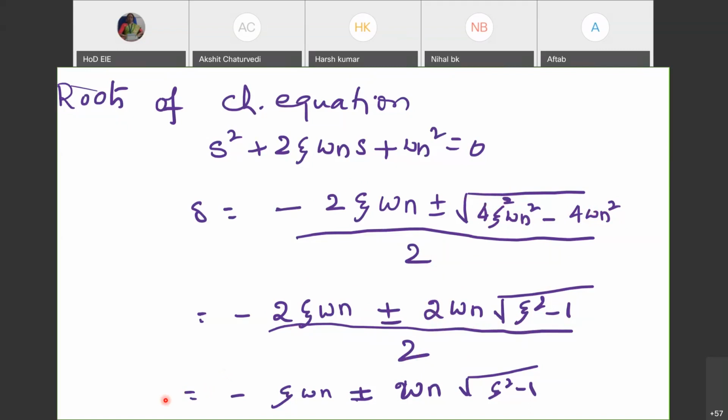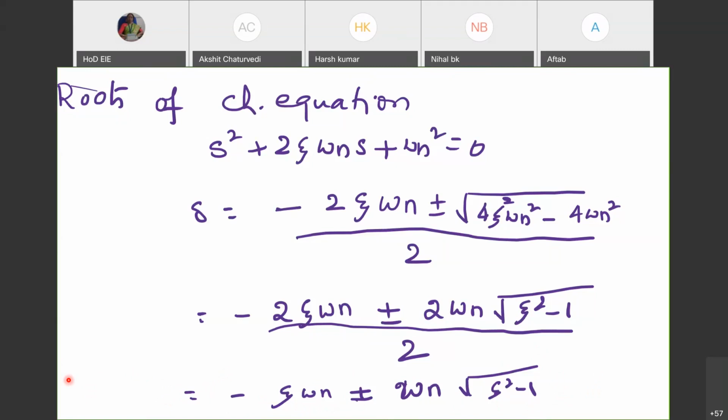I have the roots as minus zeta omega n plus or minus omega n into square root of zeta square minus 1. So this you have to remember. The roots of a second order system are generally given as minus zeta omega n plus or minus omega n into under root of zeta square minus 1. Okay. I think there is no problem in understanding until here.